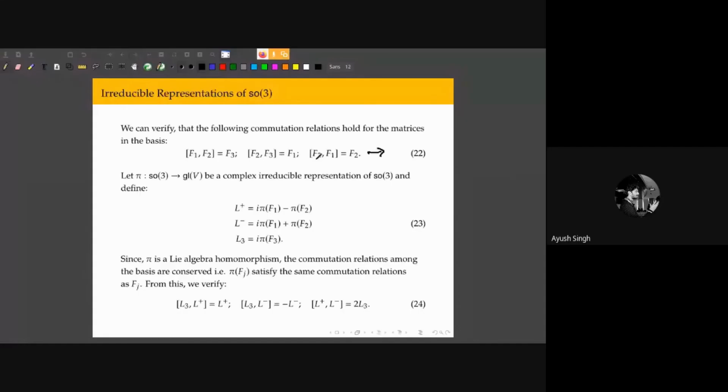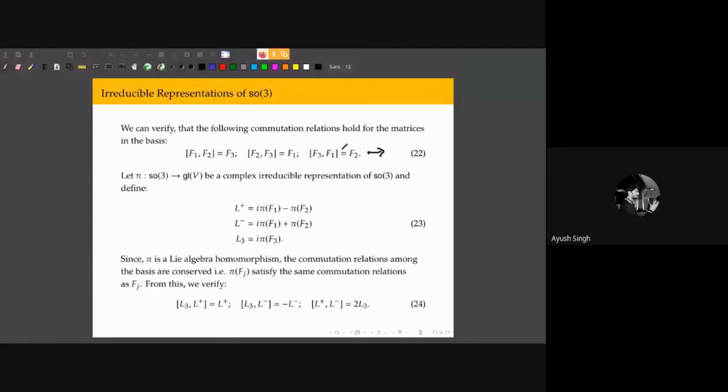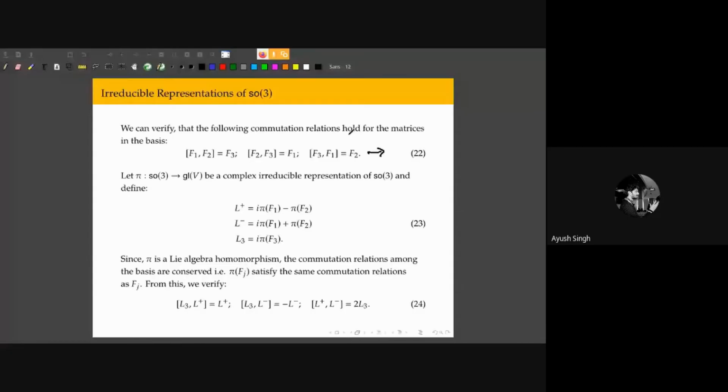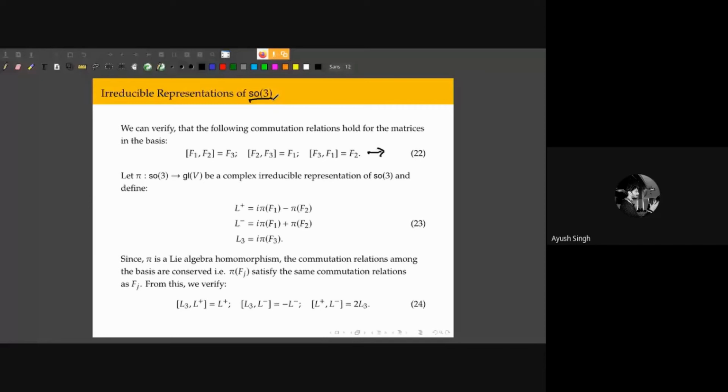The angular momentum operators, in fact, are nothing but a representation of these three basis vectors in some complex vector space. For example, if I have a two-dimensional vector space for a spin half system, then the angular momentum there is going to be a representation of this group SO3 in a two-dimensional complex vector space, right? Now very quickly, we can also verify that these commutation relations hold.